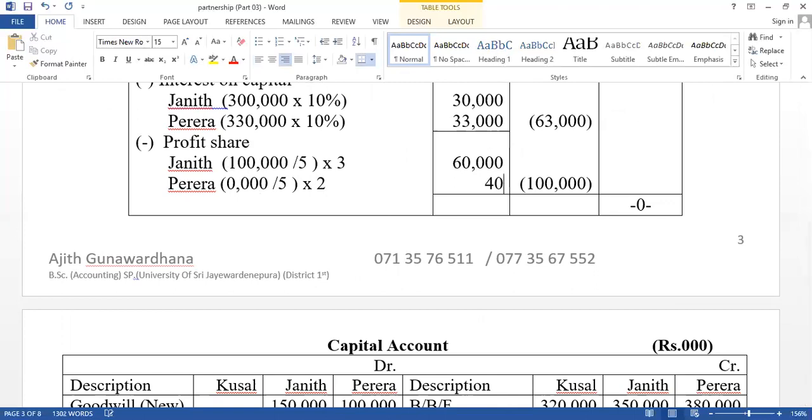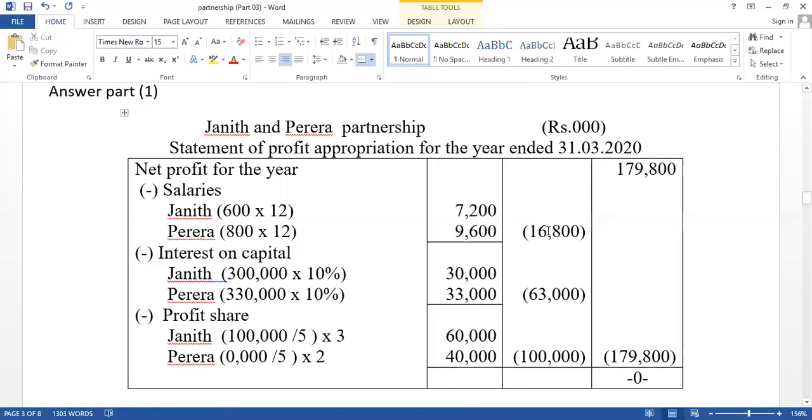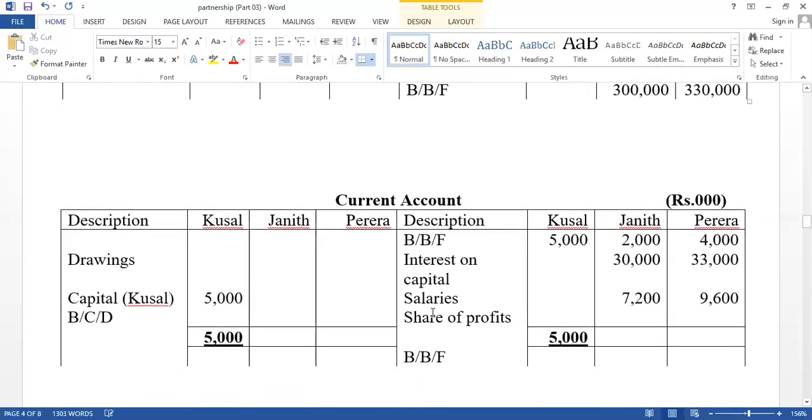Think about profit share. The balance part should be distributed among the partners as a profit share. Therefore, here 179,800. If it has been correctly recorded, total distribution part should be equal to this value. Therefore, here value should be equal to 0. In profit appropriation, think interest on capital should be calculated on their closing capital account balance. Reason: retirement is given at the beginning of the year. As a result of goodwill adjustment, capital balance changes from the beginning. Then profit share also should be recorded through the partners' current accounts as a profit share 60,000 as well as 40,000.